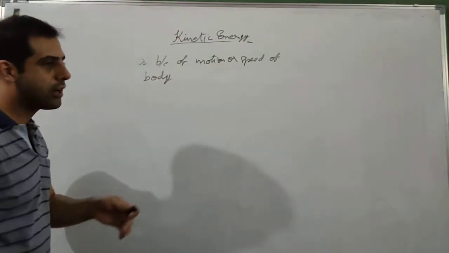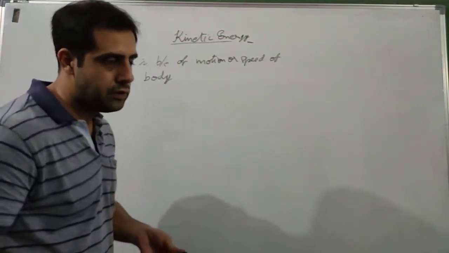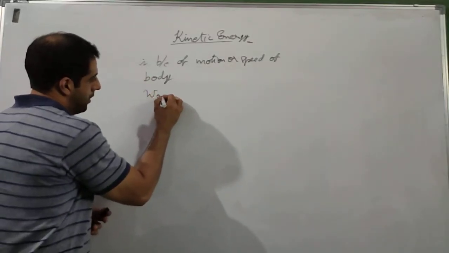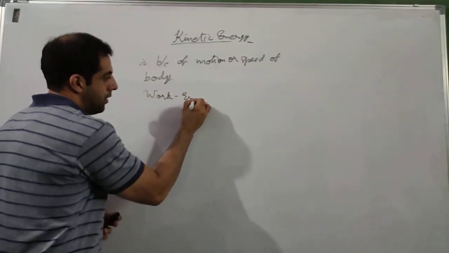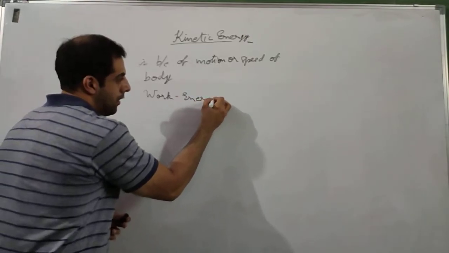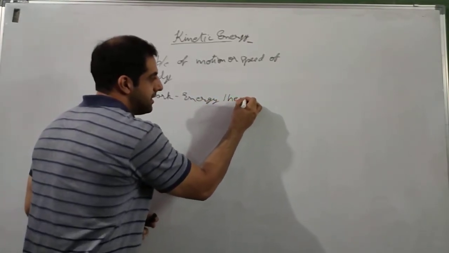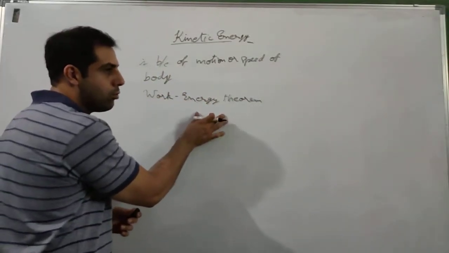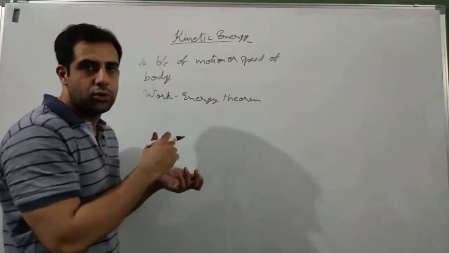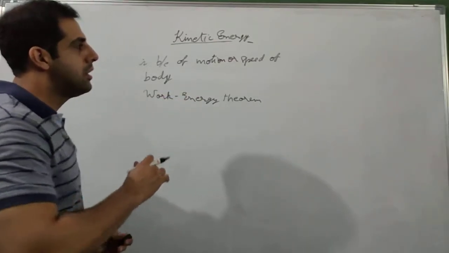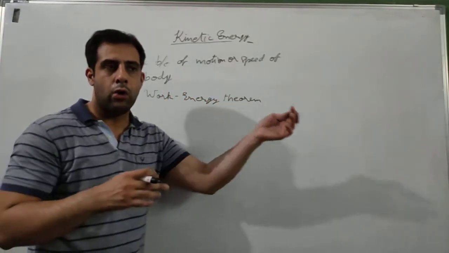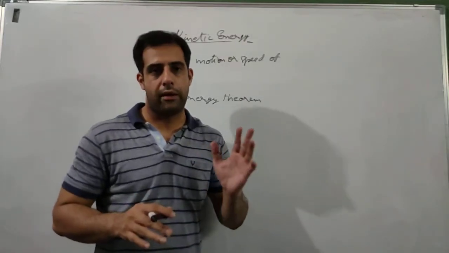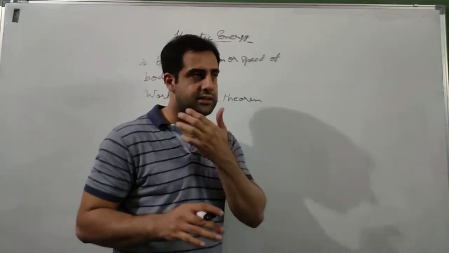Now the formula for kinetic energy is derived from a very important theorem. It is called the work energy theorem. Basically this theorem converts work into energy and vice versa, energy into work. So this theorem gives us the formula for kinetic energy. How do we derive the formula? I am not going to discuss that right now. I will be discussing it later in the classes.